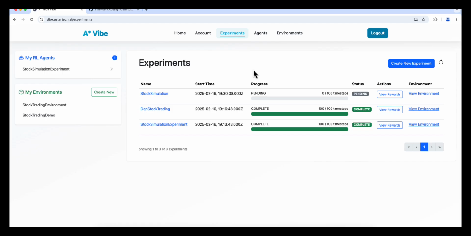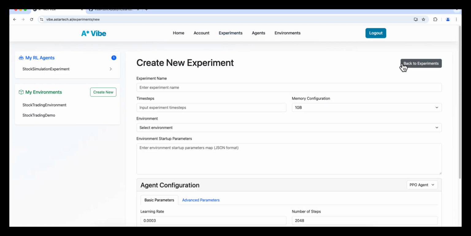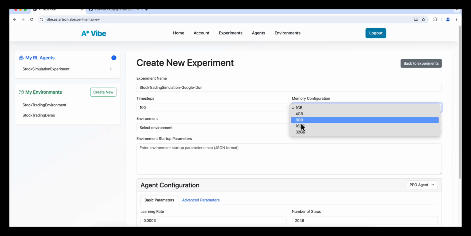And we see that the experiment is in pending state. Meanwhile, while it's pending, I wanted to show you quickly what the DQN experiment scheduling would look like. Just as we did for PPO, we would head over to create new experiment, name the experiment, and choose the time steps, and then choose the memory configuration.